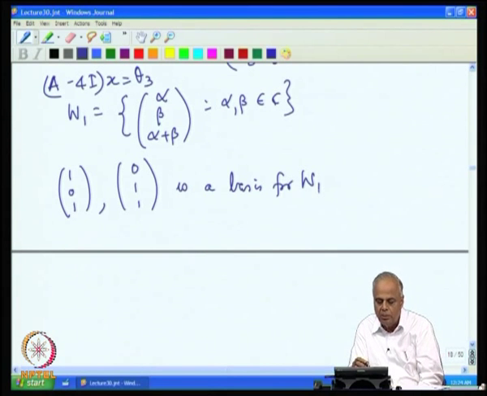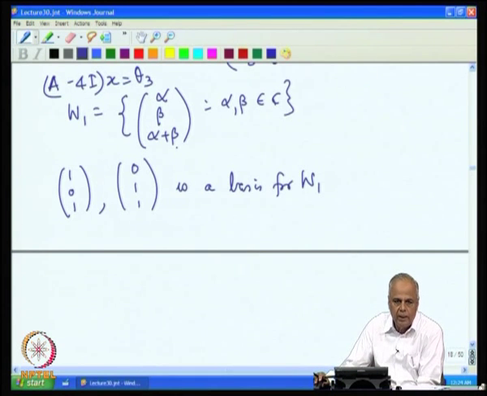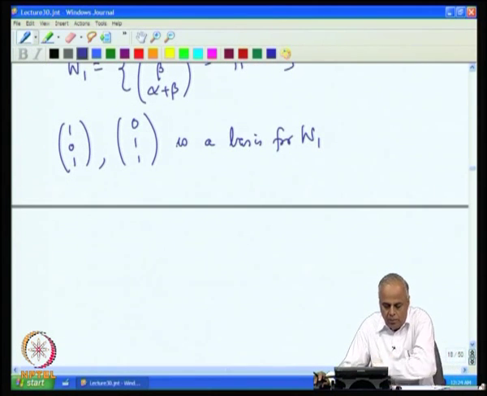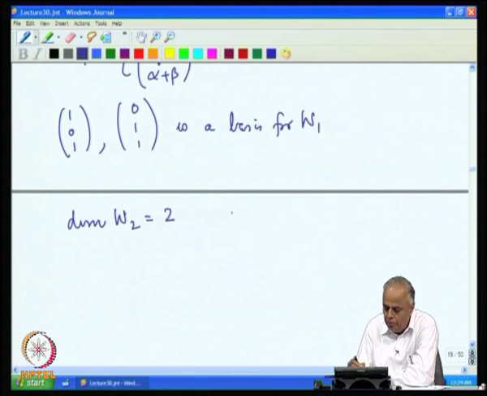(1, 0, 1) is obtained by taking alpha equal to 1 and beta equal to 0. (0, 1, 1) is obtained by taking alpha equal to 0 and beta equal to 1. Since there is a basis consisting of 2 vectors, the dimension of W 1 is 2, therefore G 1 is 2.